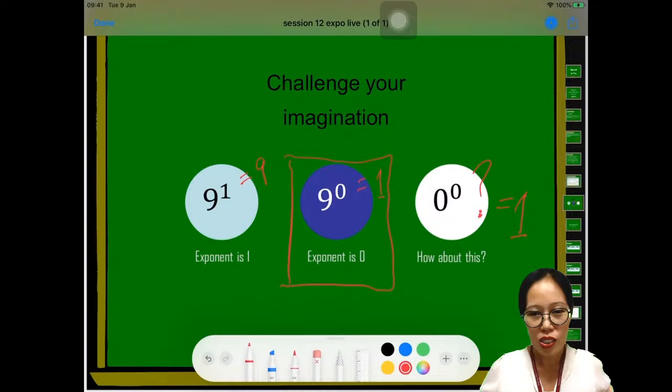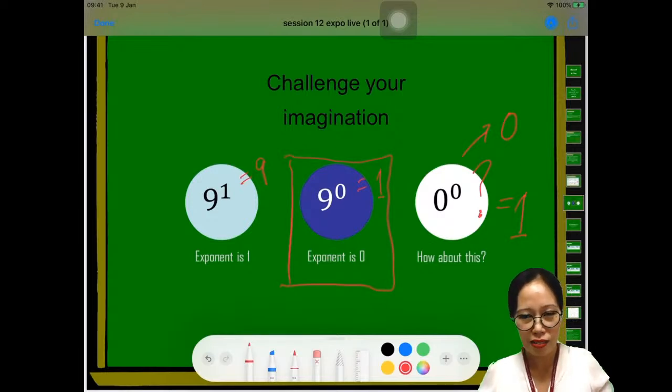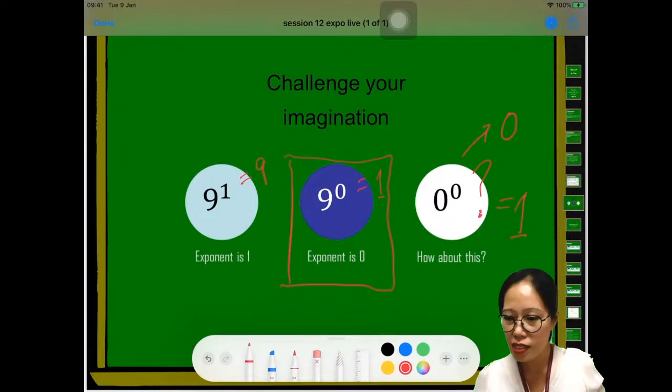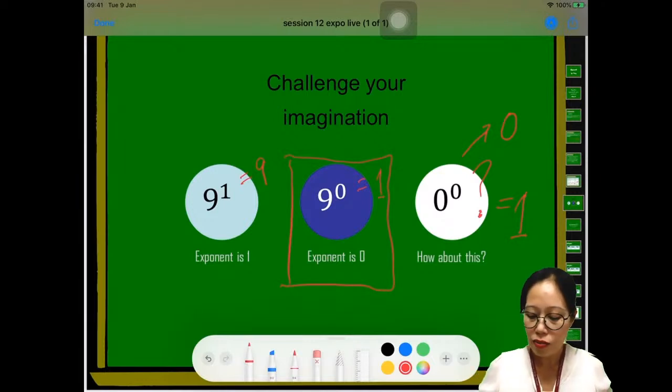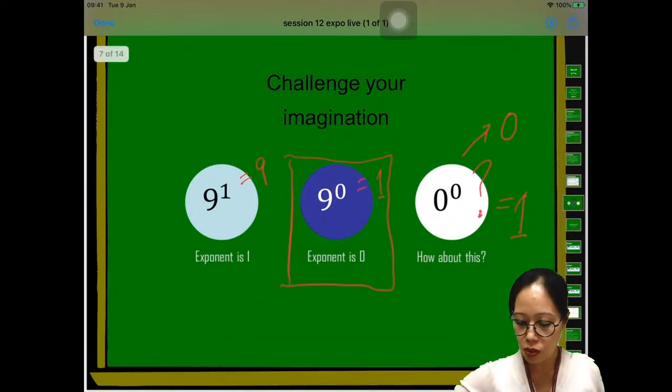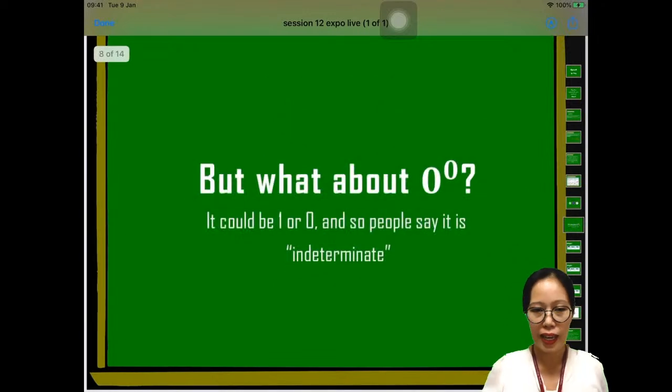So, by logical reasoning, of course, 0 raised to 0 can be also equal to 0. Why? It's simply because it's nothing raised to nothing. So it is 0, right? But by the law of exponent, it's equal to 1. Okay? So we have two answers here actually. It could be 1 or 0.